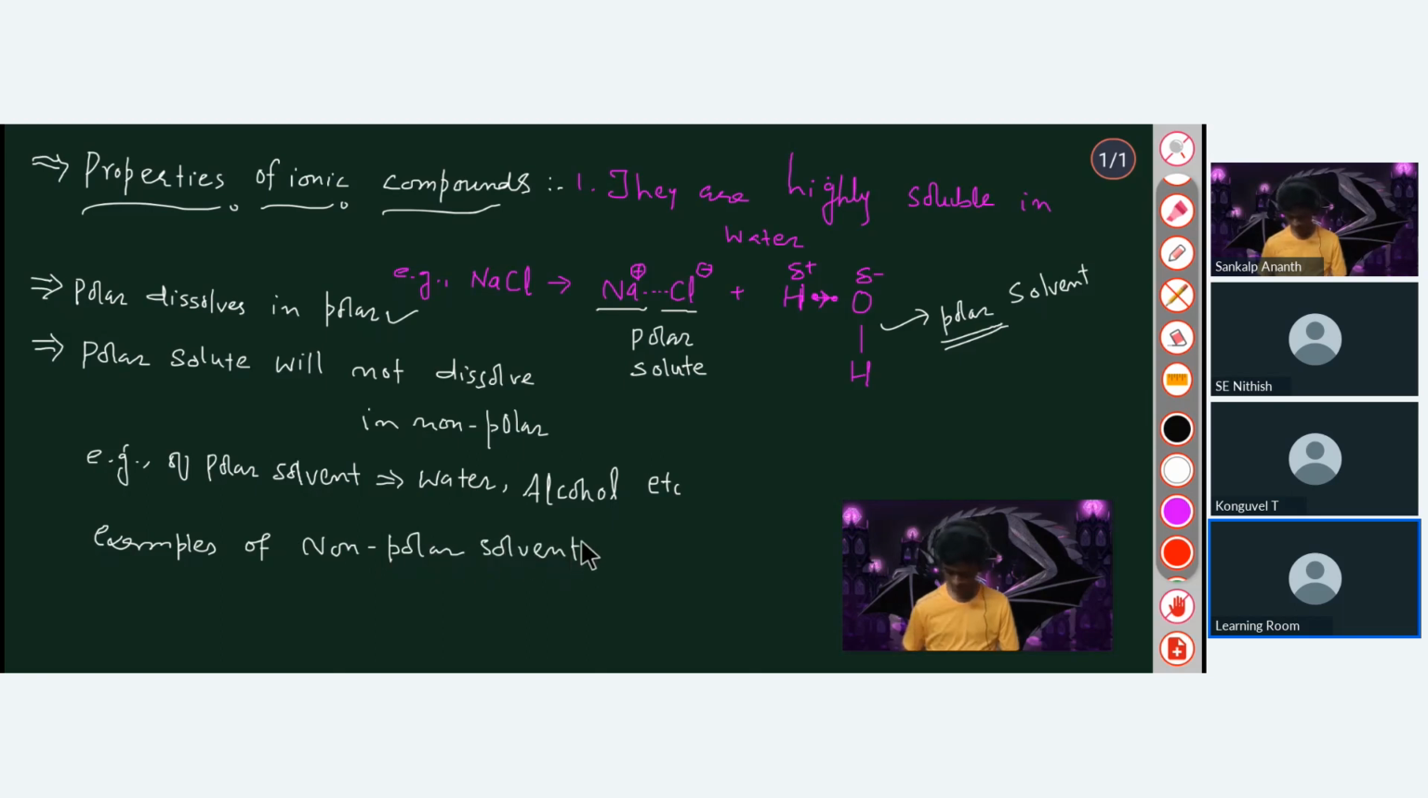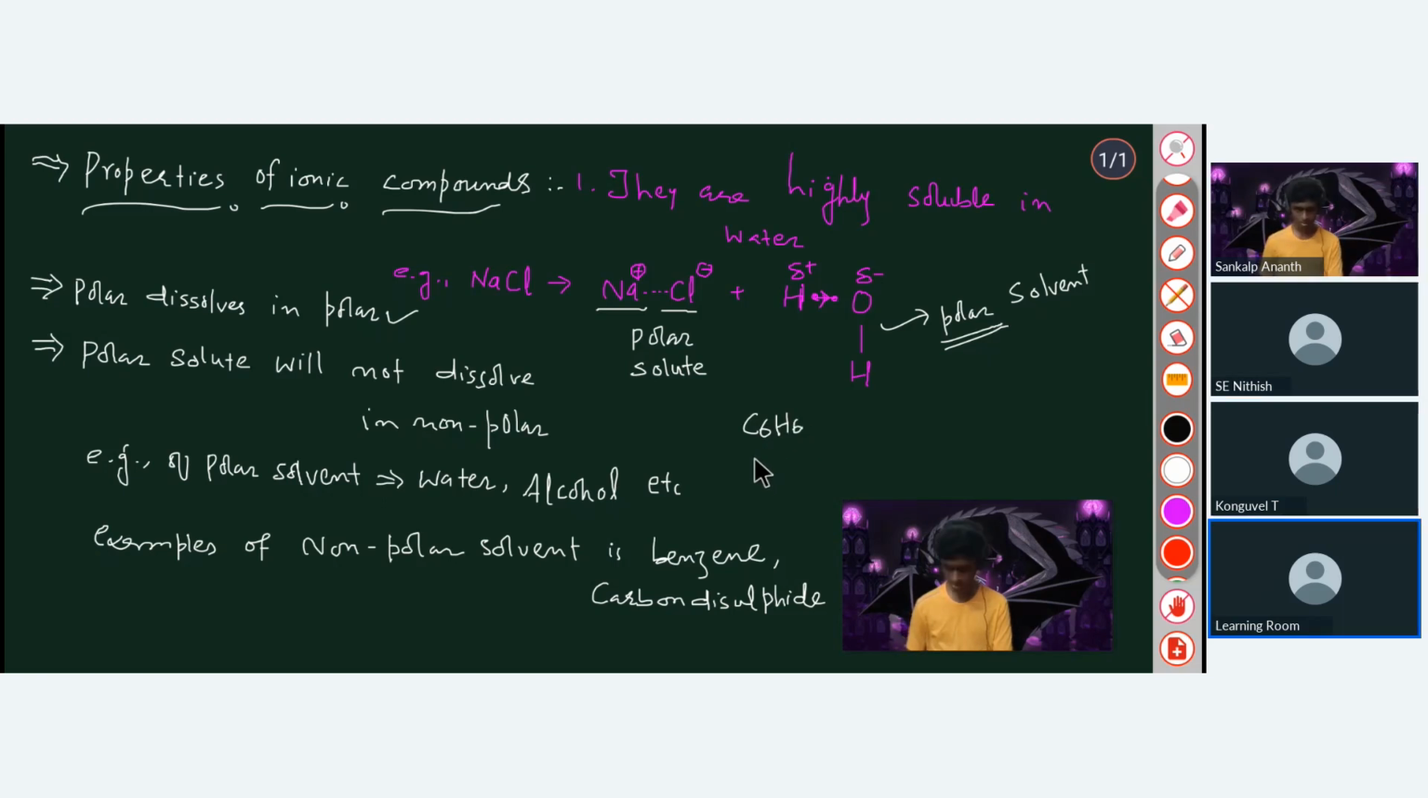So the example of a non-polar solvent is benzene. Benzene is your non-polar solvent. Similarly, carbon disulfide. Sir, why are they not polar solvents? Because there is no charge separation. Can you give us a few examples of polar solutes and non-polar solutes?